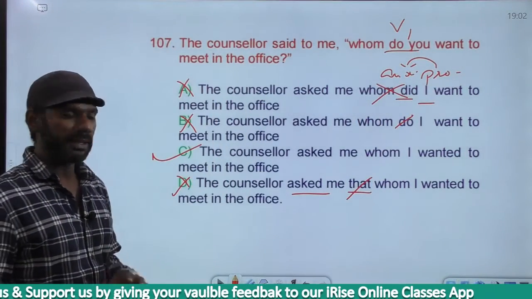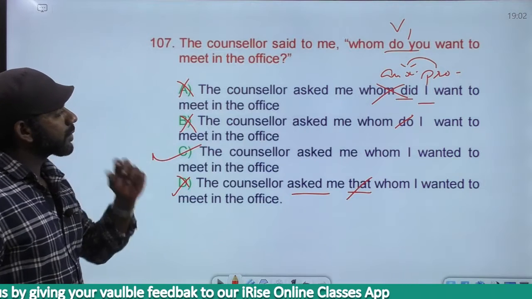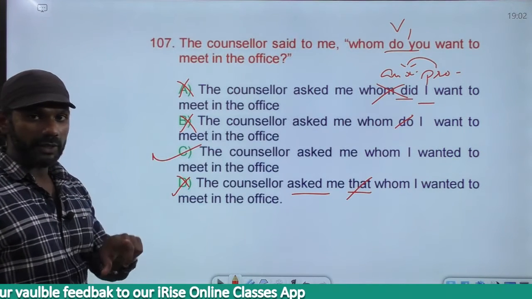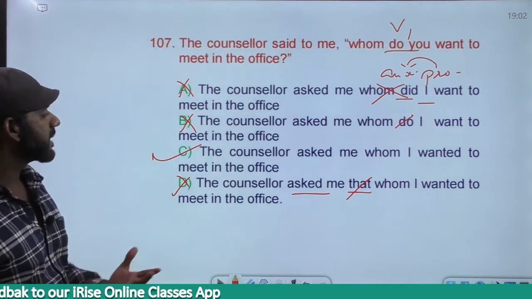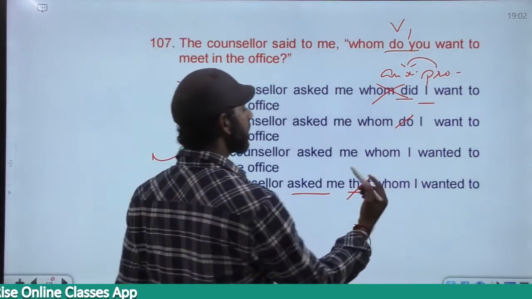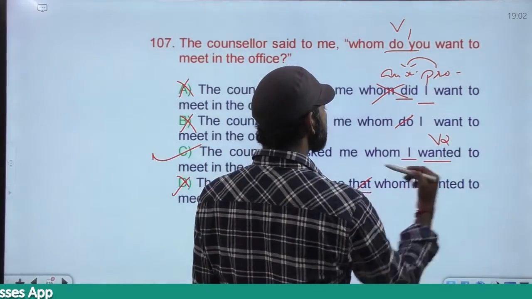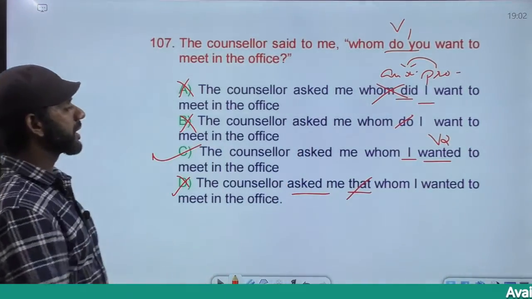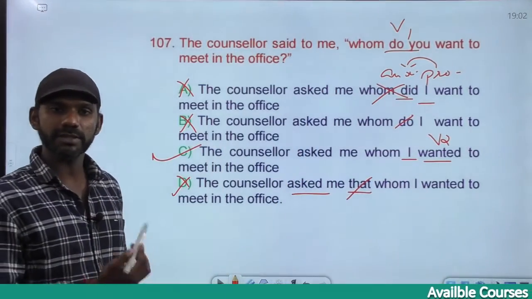We want simple past. Come to C. The counselor asked me whom I wanted to meet in the office. "I wanted" is subject plus V2, simple past. Simple present becomes simple past. The answer must be option D.